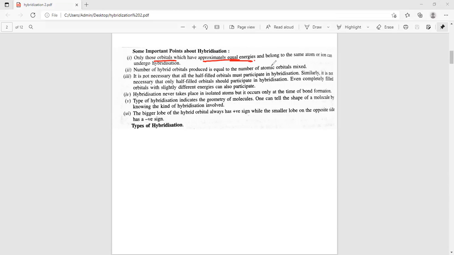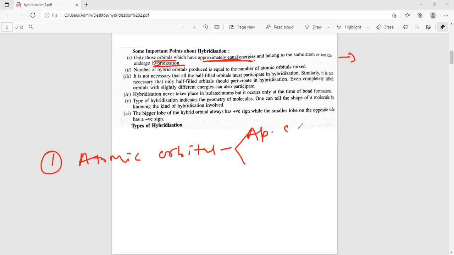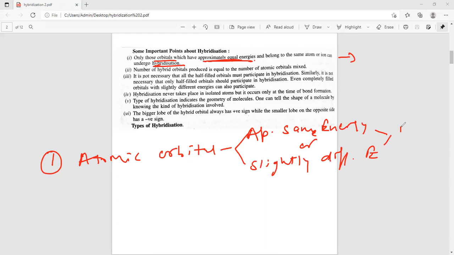Atomic orbitals having approximately the same energy or slightly different energy can take part in hybridization.